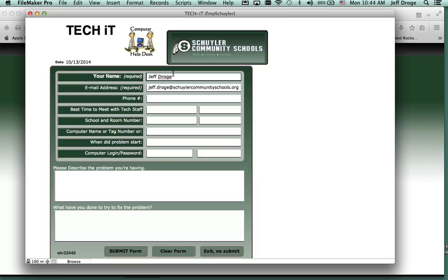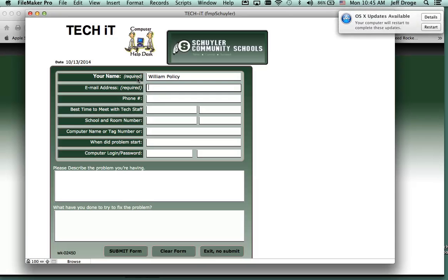Now, for example, I know there are a few goofy things with some people's names. Like right off the top of my head, I think of Bill Poliski at the middle school. If he types Bill Poliski, I'm going to clear the form here. Sorry, I'm going to clear the form, start over. And if I type his name and tab down, his email doesn't pop in. But that's because his FileMaker Pro name is actually William.